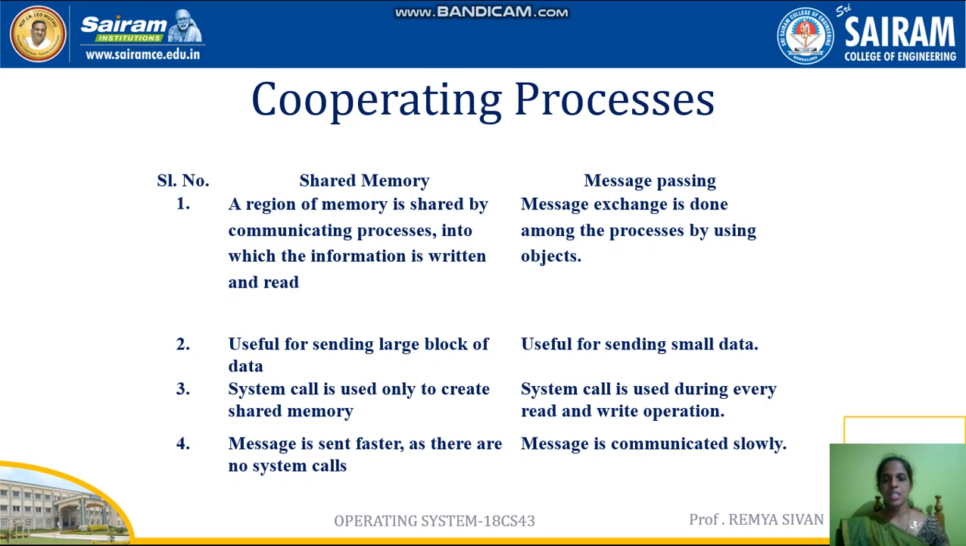And the third difference is that a system call is used only to create the shared memory; for communication it is not required. But coming to message passing, for each read and write operation, the help of the kernel or a system call is required. And messages are sent faster if you are using shared memory. Messages are communicated slowly if you are going for message passing.